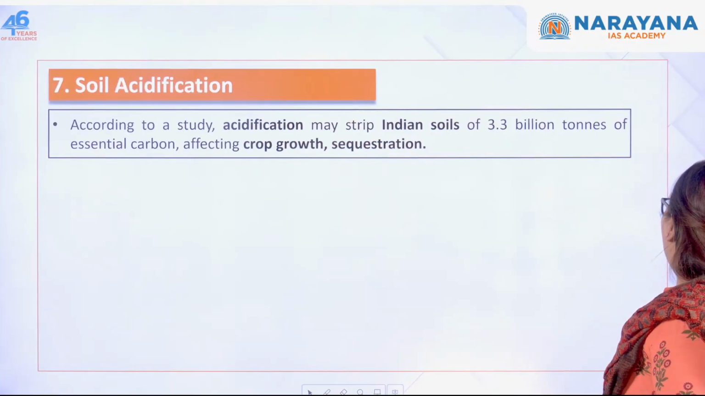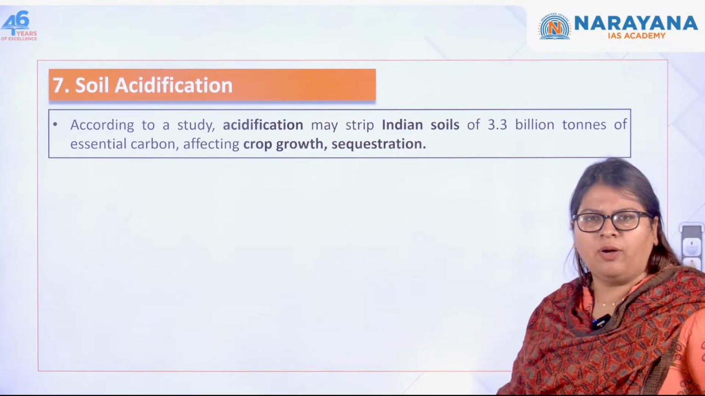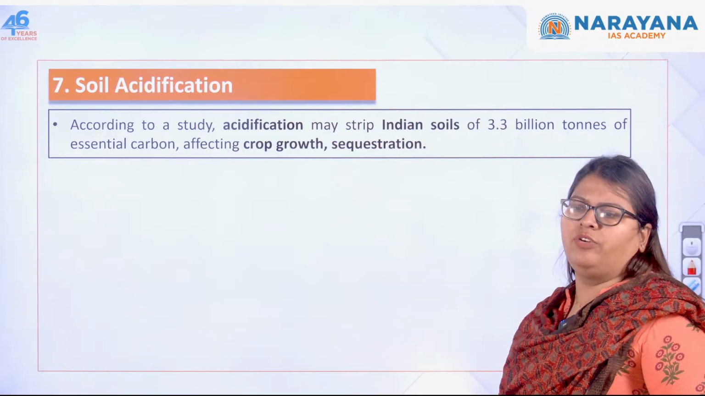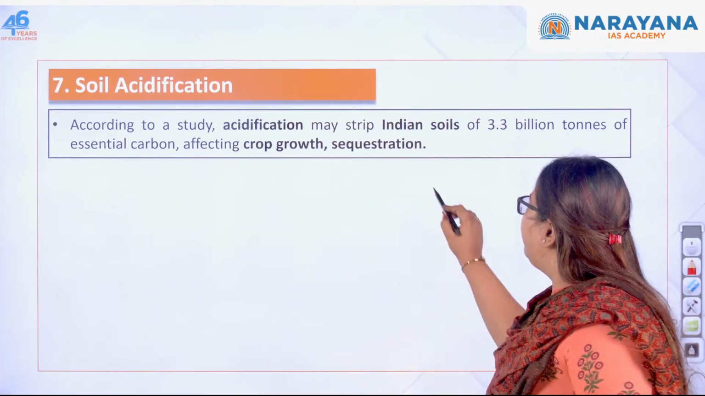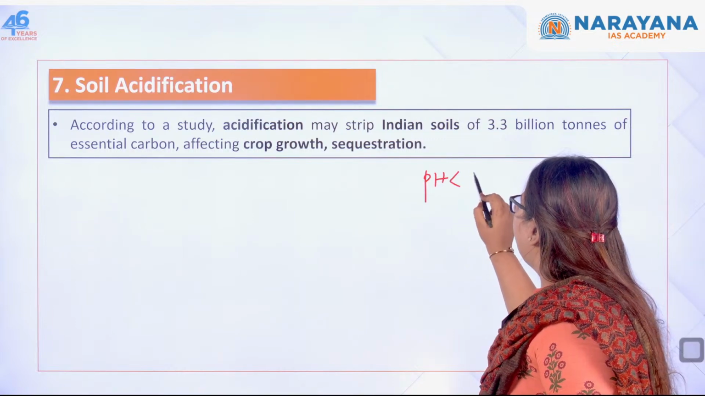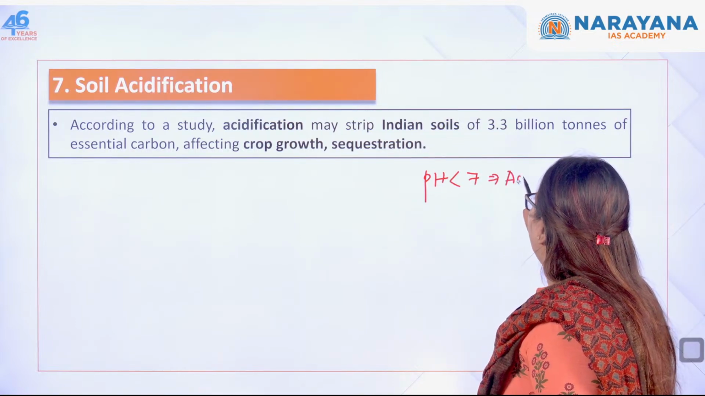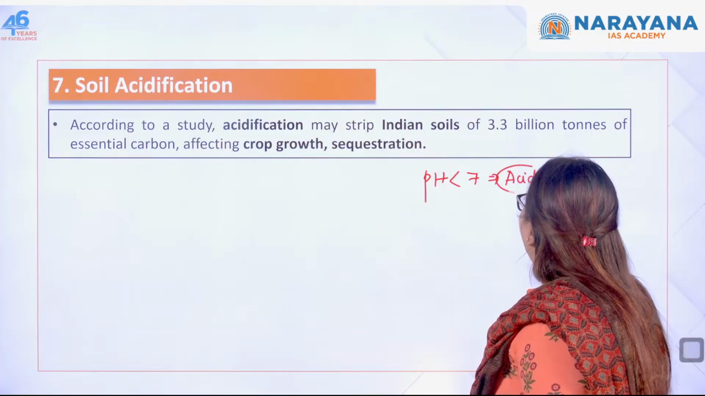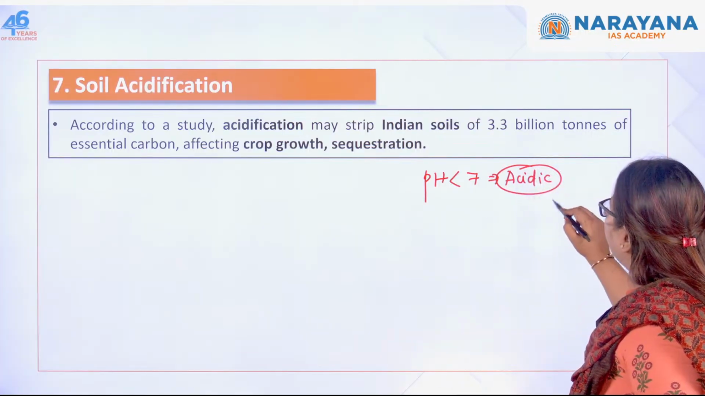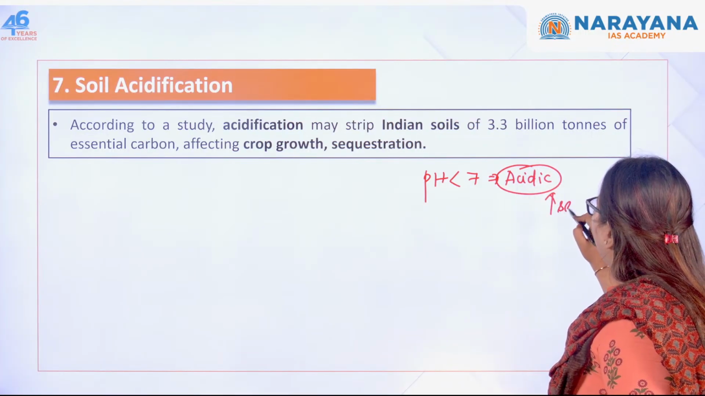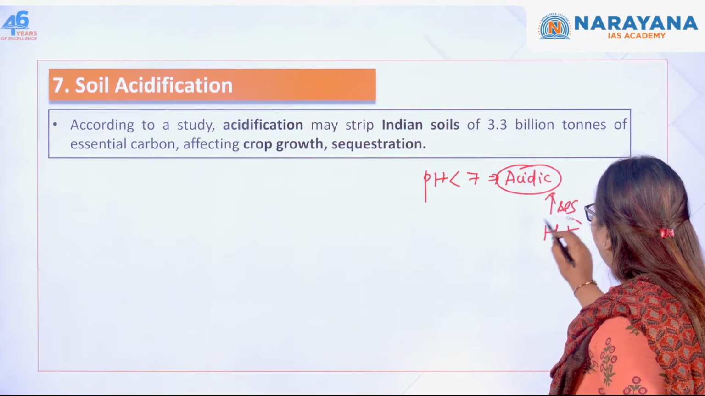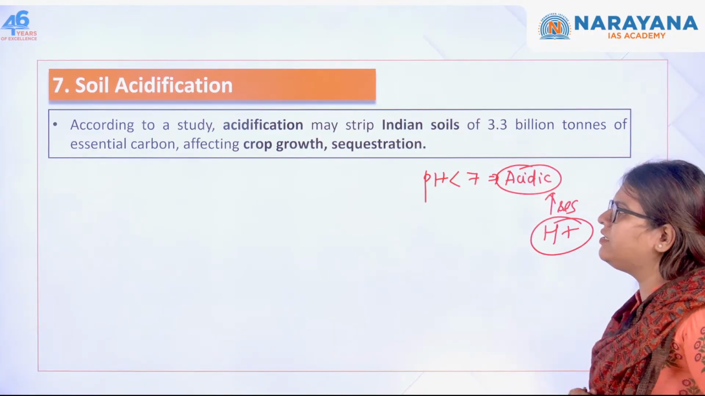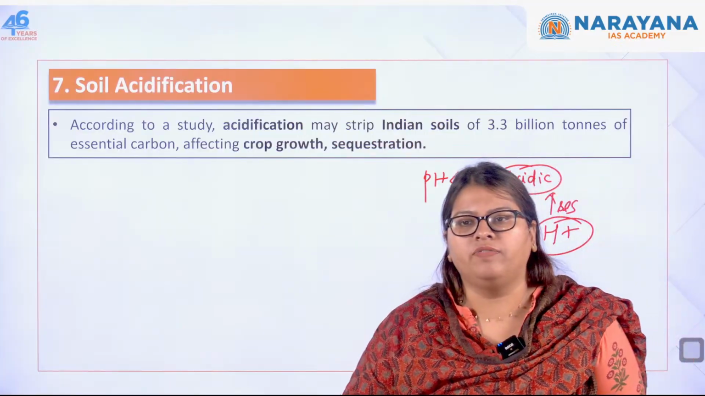Next, let's move to the next topic. Similar topic, acidification of the soil. I told you about the pH, right? When the pH is less than 7, then it is called acidic. So when the acidity of the soil increases by the release of more H plus ions, then that results in poor fertility of the soil.